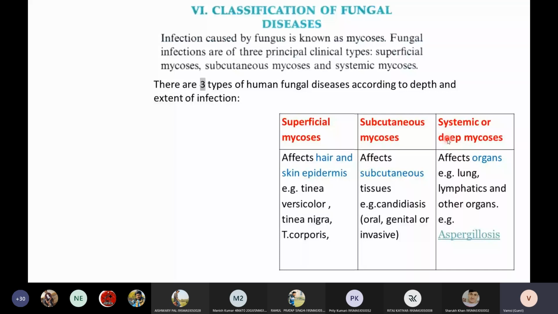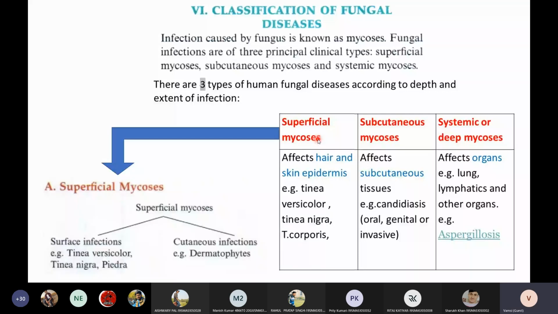Now, the superficial mycosis is further divided into 2 types. They are called surface infections and cutaneous infections.